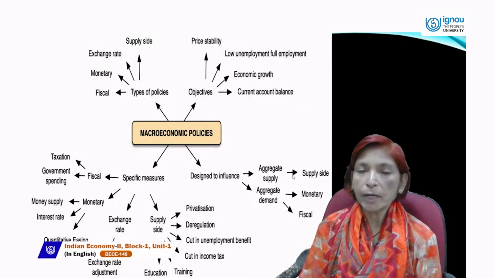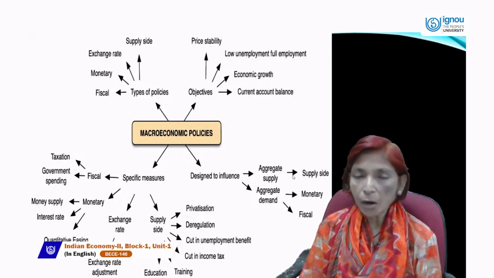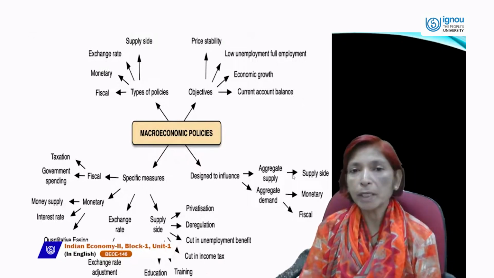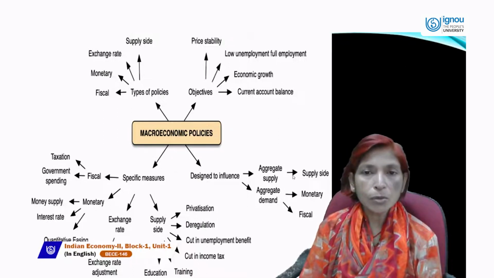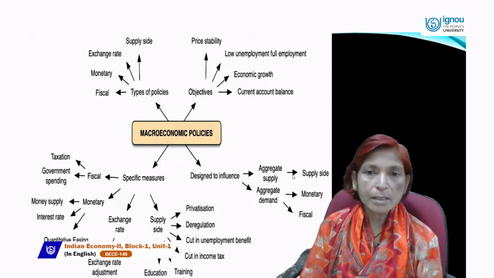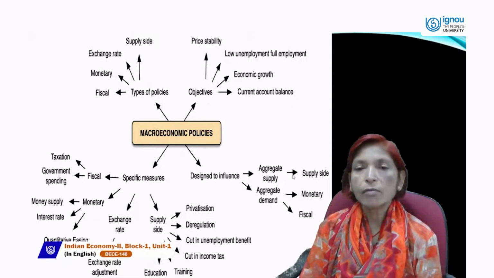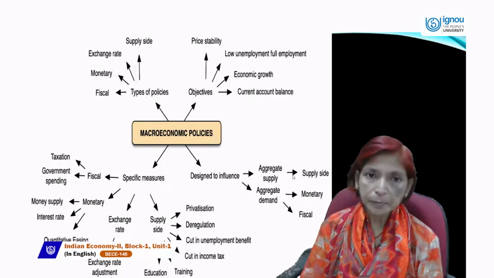So the unemployment rate should be lower. And how can we decrease this unemployment rate? Monetary and fiscal policy can be used as the main instruments to achieve this full employment goal.